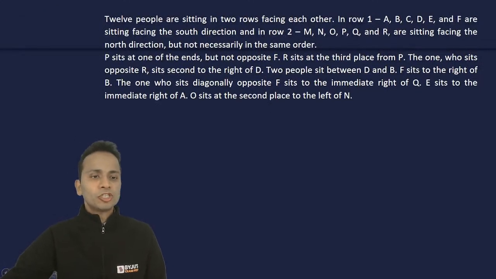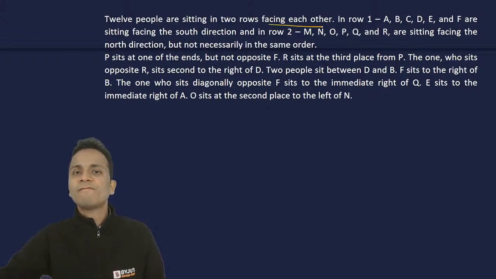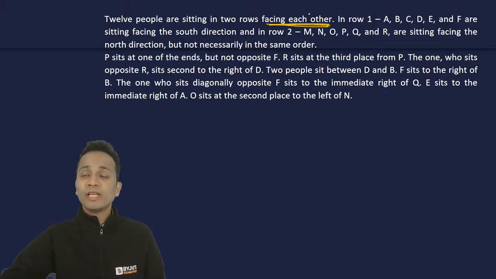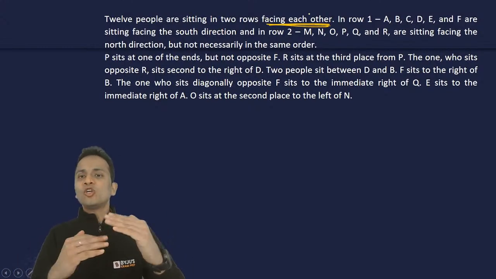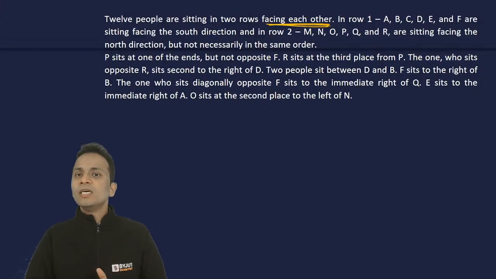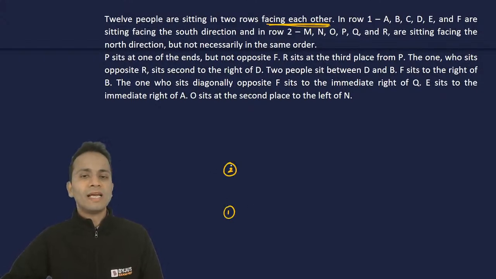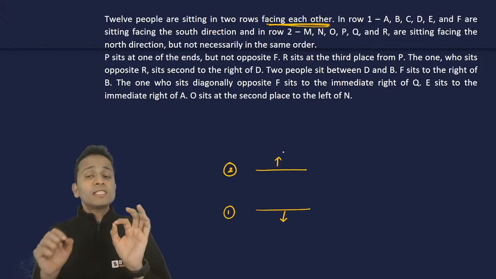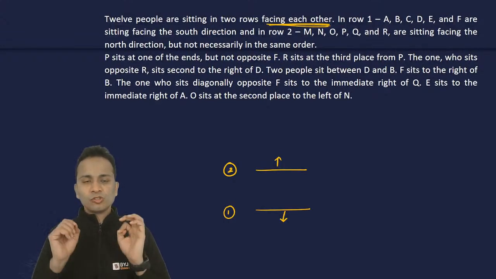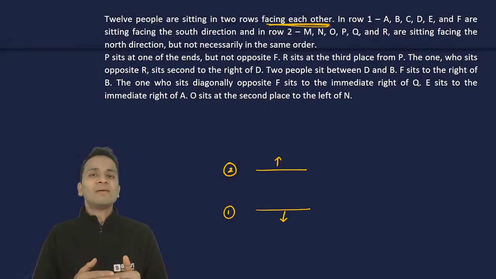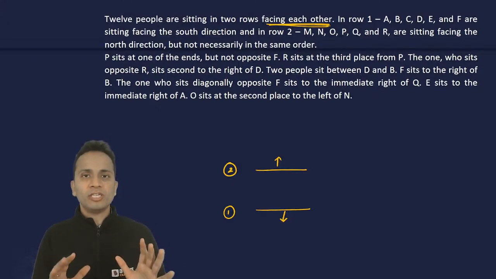Now the question tells us that 12 people are sitting in two rows and they are facing each other. So their faces are towards each other, right? Now, in row one, people are facing south. So if I say that row one and row two are like this, in row one people are facing south, and in row two people are facing north. So this will not be the case. First of all, it is important to know where row one is and where row two is.